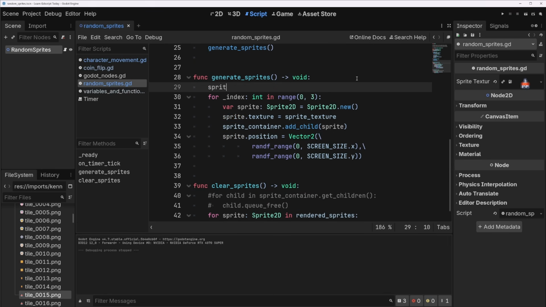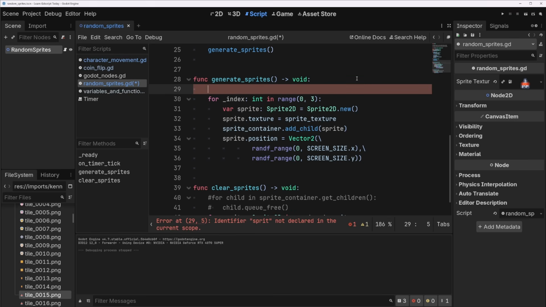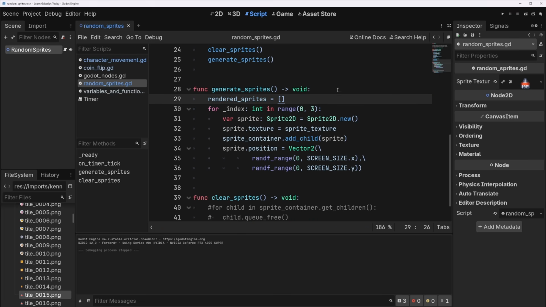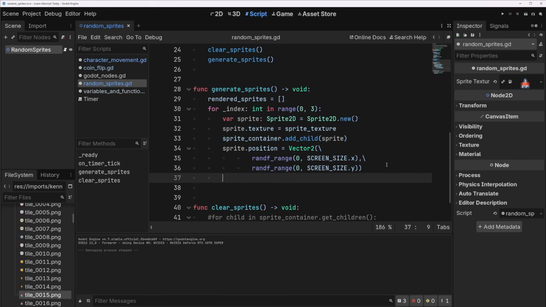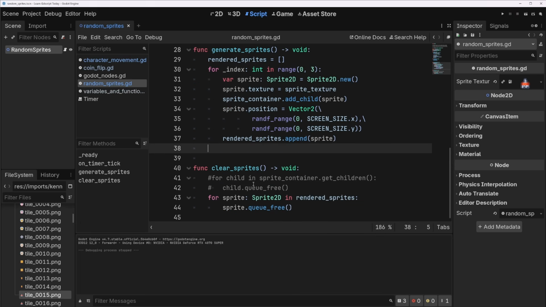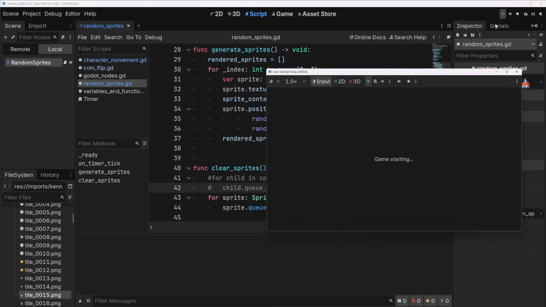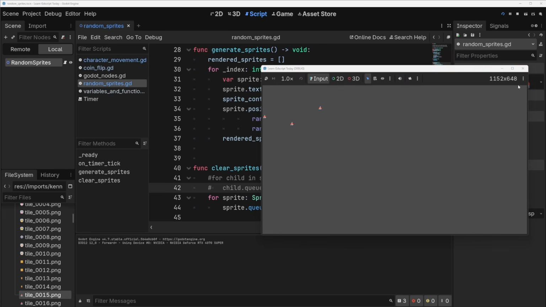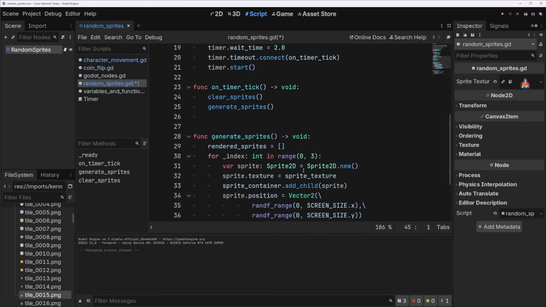And then in generate sprites, we just need to make sure that we say rendered sprites equals a new list. And then whenever we add a new sprite, we do rendered sprites dot append sprite. This way we don't actually have to get children at all, so it doesn't matter where they show up. They could be in their own container or they could be on screen. So let's just make sure this still works. Cool.